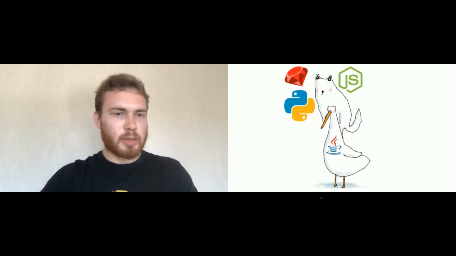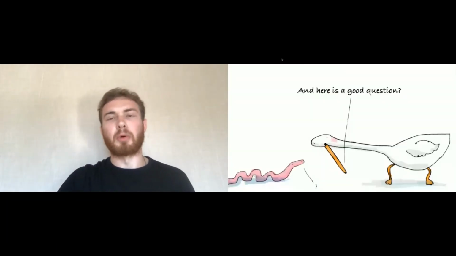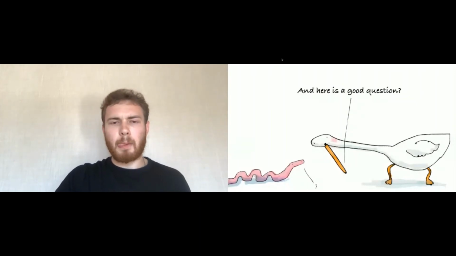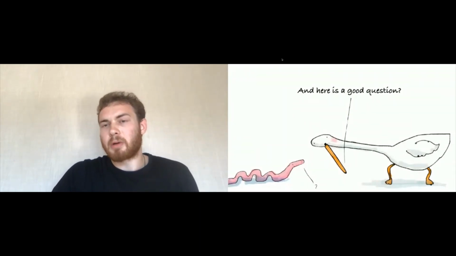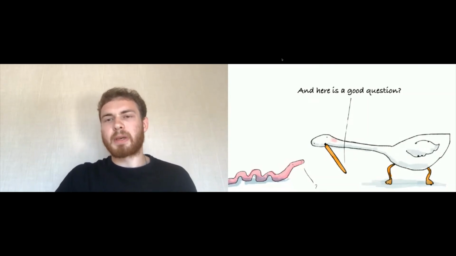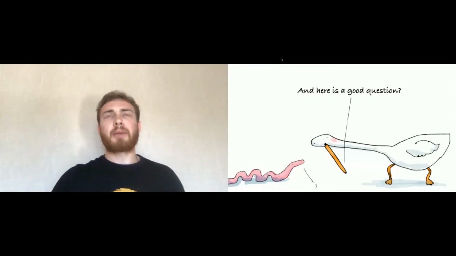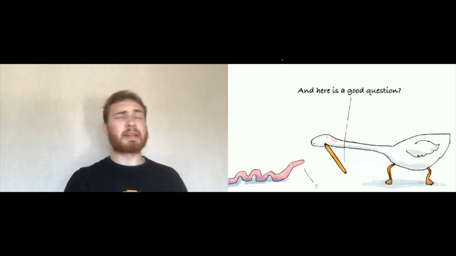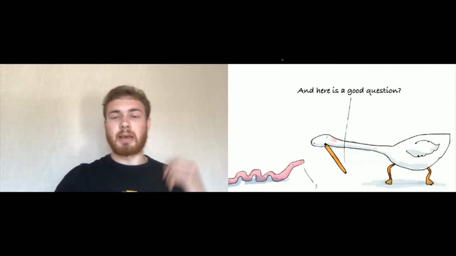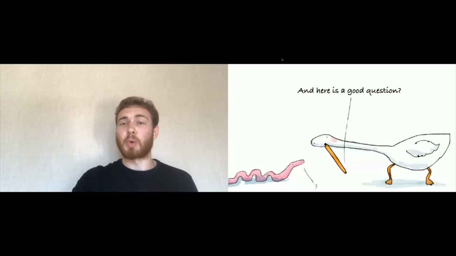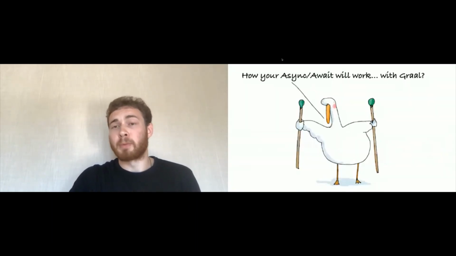Look at that. So what I have here, I have JavaScript. Well, let me continue a little bit more and explain. The question is, how can it work together? Because if we have async await, if we have Project Loom, running in the same ecosystem, for example, C# has async await, and JS has async await, and Java has their implementation of the async await mechanism. And the question is how they are going to communicate with each other, for example, within Graal.